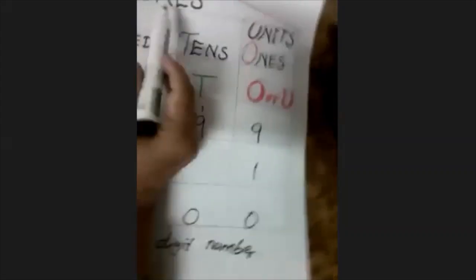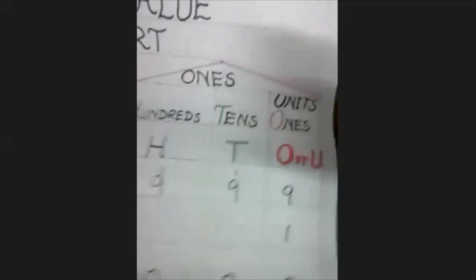These three digits, 999, are in one house, in the house of ones. And in the house of 1000, you can see which digit is written? 1. So the place value of 1 is 1000. How do we write it in words? The spelling of 1 and the spelling of 1000.